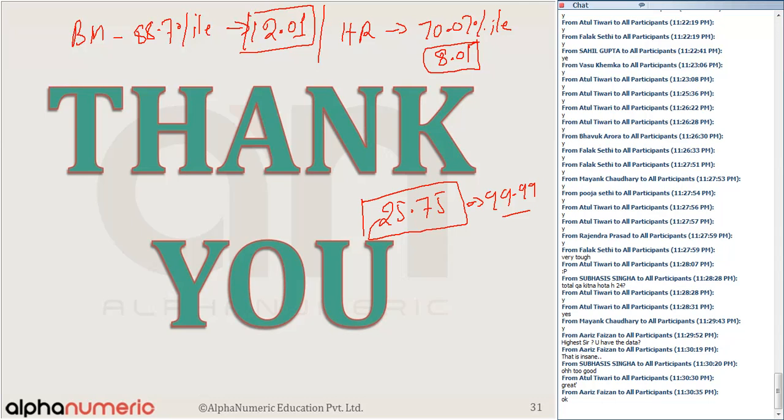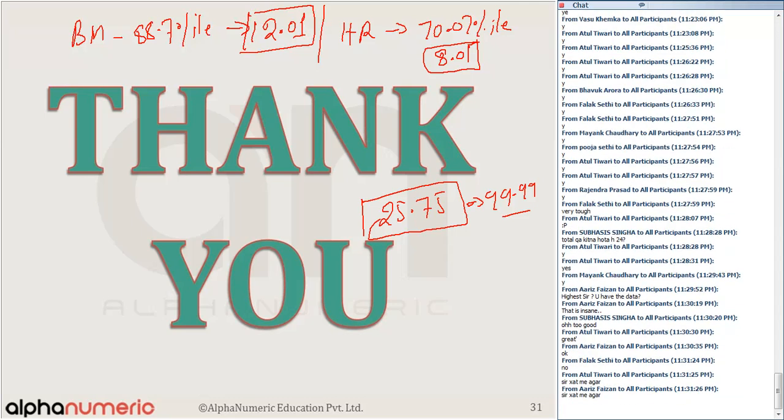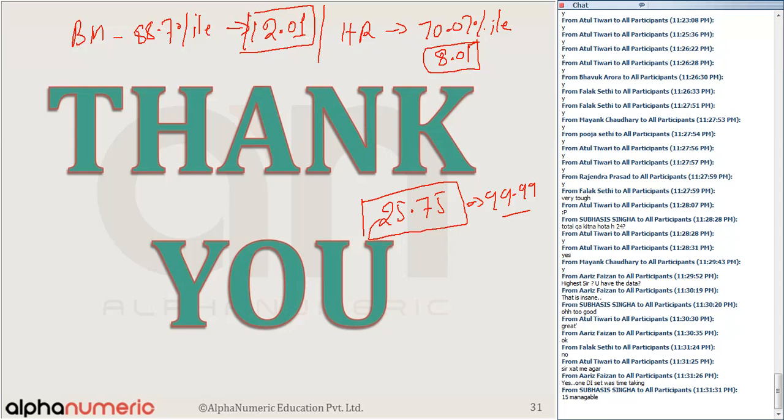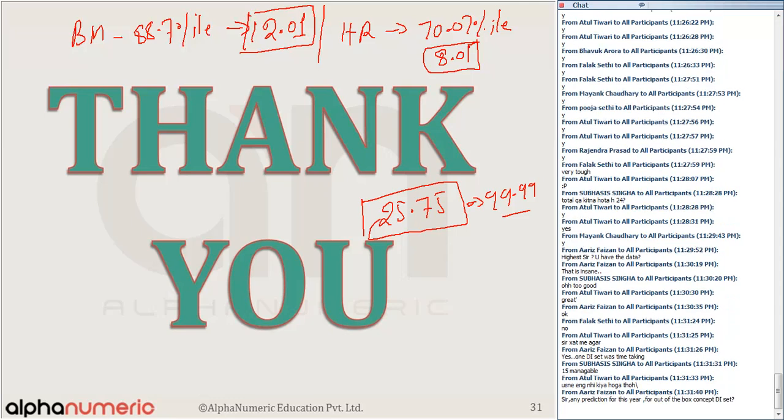So I hope that this is clear to all of you. Any doubts to anyone now? Yes. In every XAT paper, there is always one DI set which is usually timed. 15 is manageable. I say 1 घंटे में 14-15 नंबर आ सकते हैं, 12 नंबर 13 नंबर आ सकते हैं. 14-15 is doable.